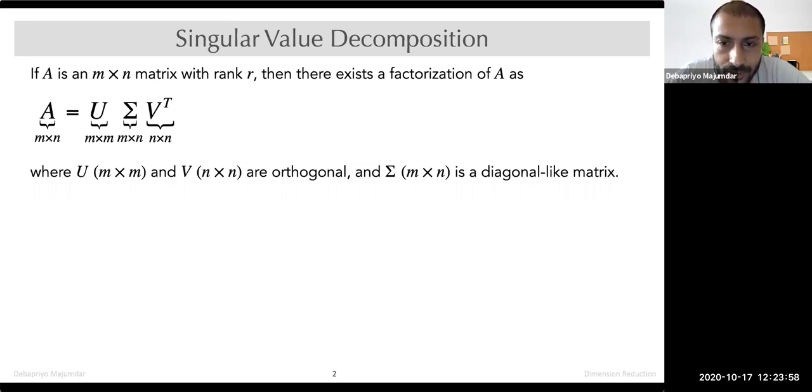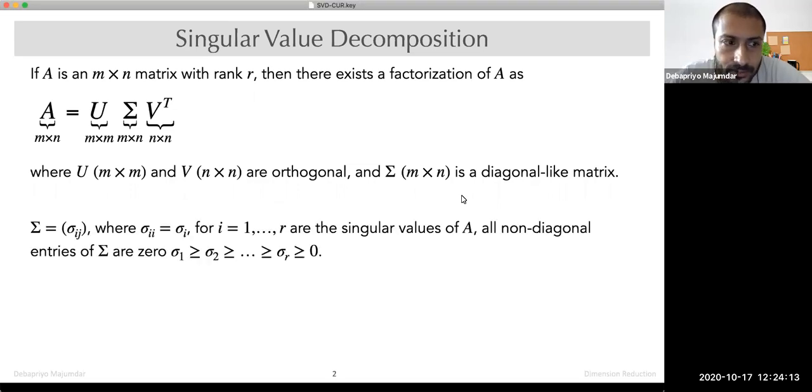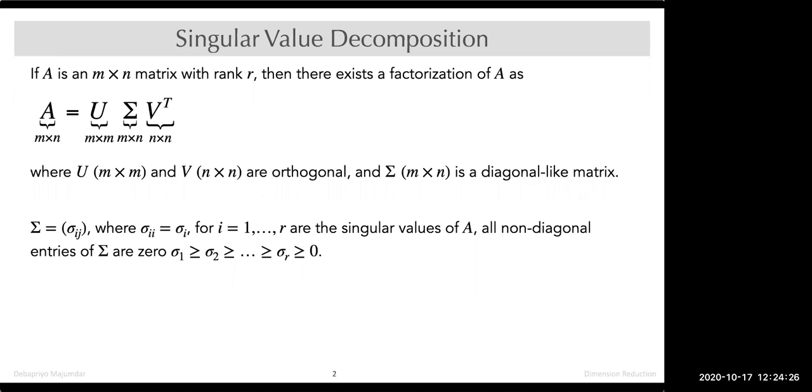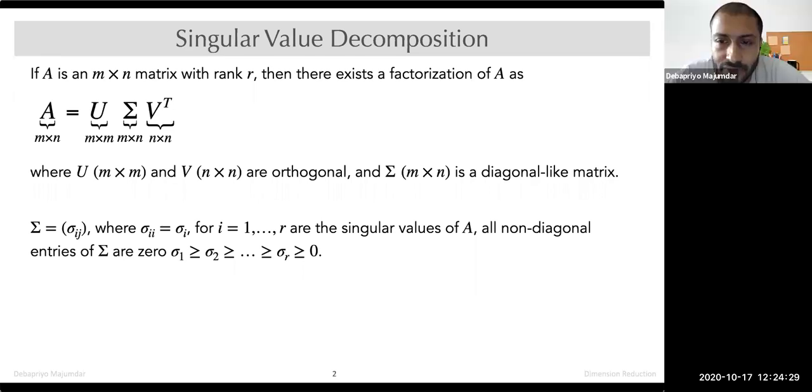We'll see in a while what we mean by this. Since sigma is not a square matrix, it may not be exactly diagonal, but only the diagonal entries can be non-zero. Everything else is a 0. And then how will sigma be? Sigma can be defined as sigma ij, where sigma ii is essentially just a number sigma i for i equal to 1 to r. They are the singular values of the matrix A, and all non-diagonal entries of sigma are 0.